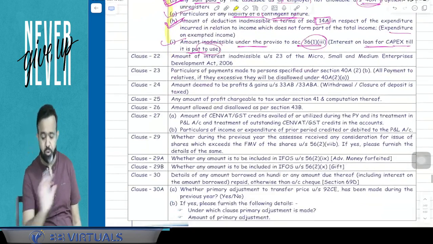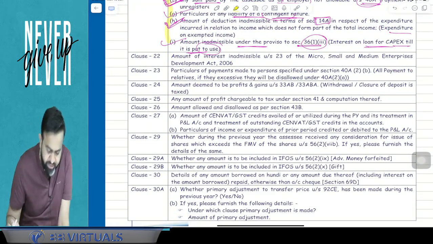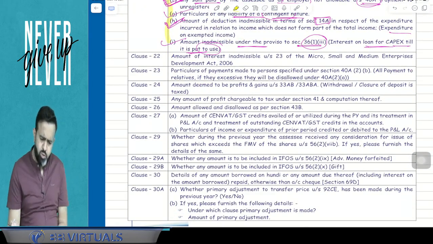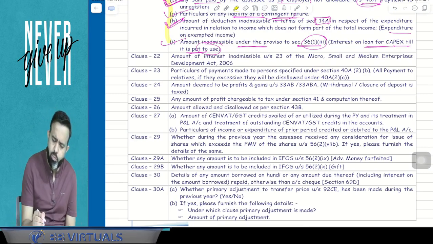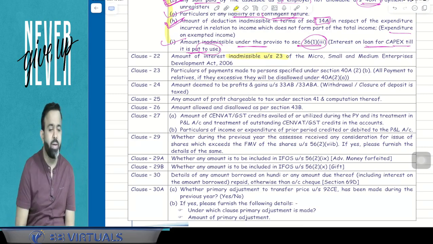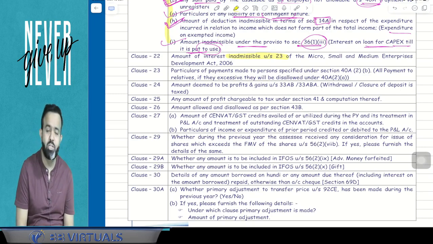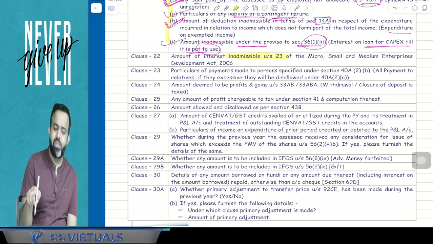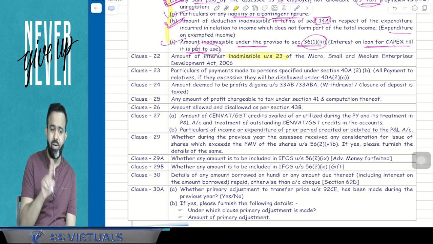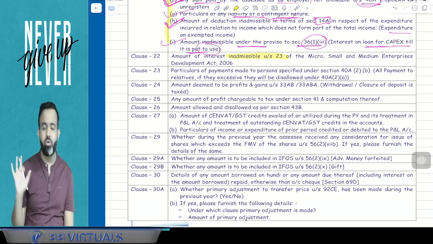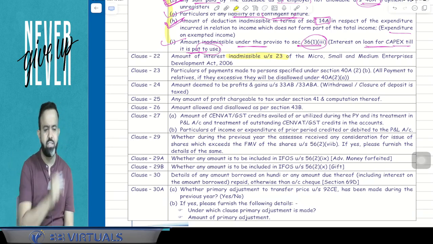Now next part, clause number 22. Clause number 22 says, not a relevant clause in general, amount of interest inadmissible under section 23 of the MSME Act 2006. So under the MSME Act, there is section 23, and it says that certain interest is not allowed. So that will not be allowed. And here the chartered accountant has to report in clause number 22.